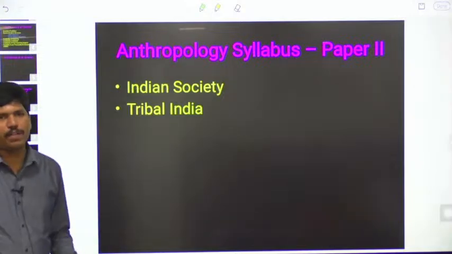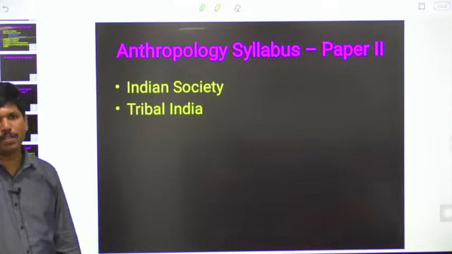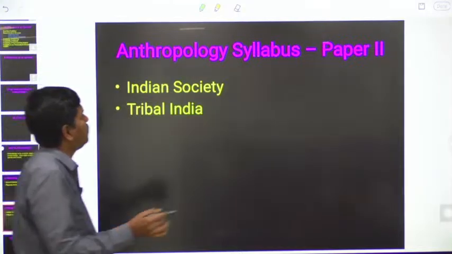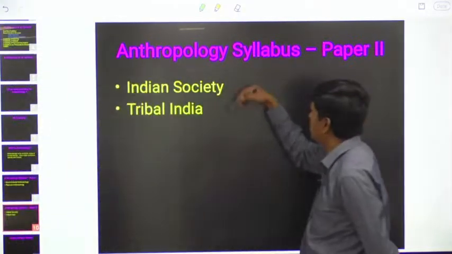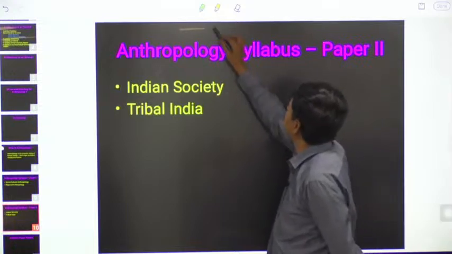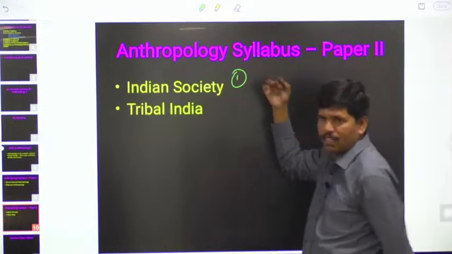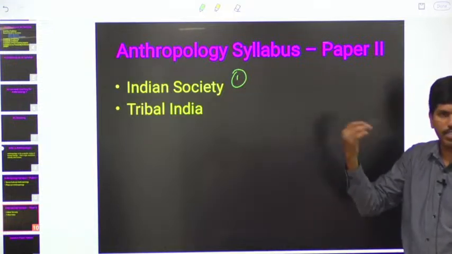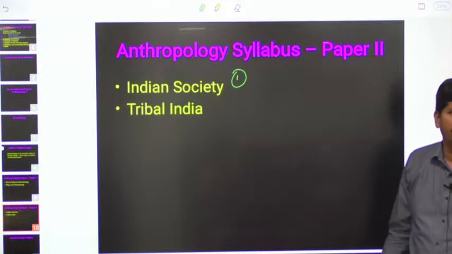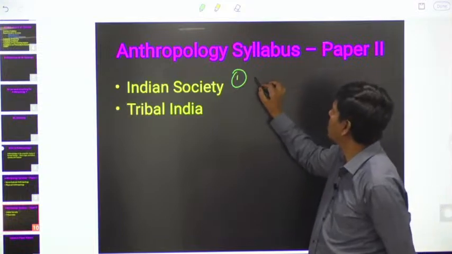In the second paper, we have two components, Indian society in general and tribal India. In Indian society, in the total second paper, we have 9 chapters. The first chapter, like that of the first paper, here also introduction will be there: evolution of man and evolution of culture in India.